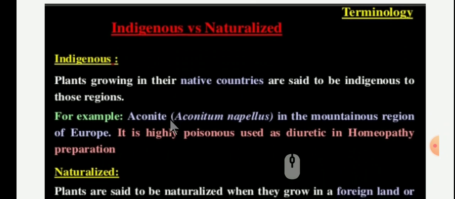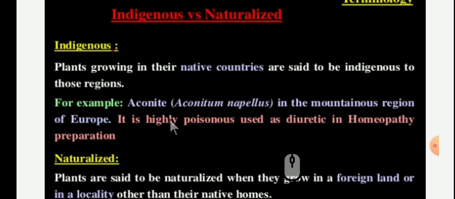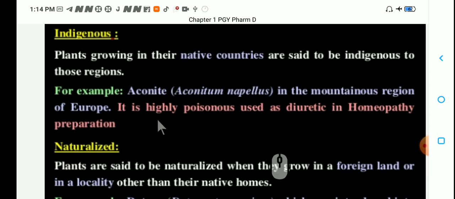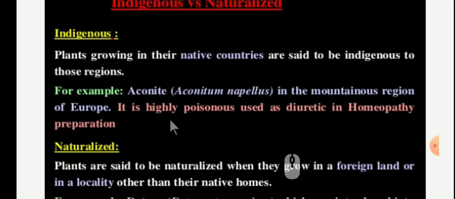What is indigenous? Plants growing in their native countries are said to be indigenous to those regions. For example, aconite. The botanical name of aconite is Aconitum napellus.